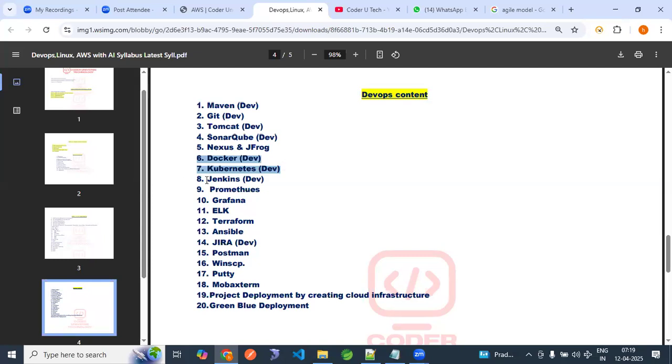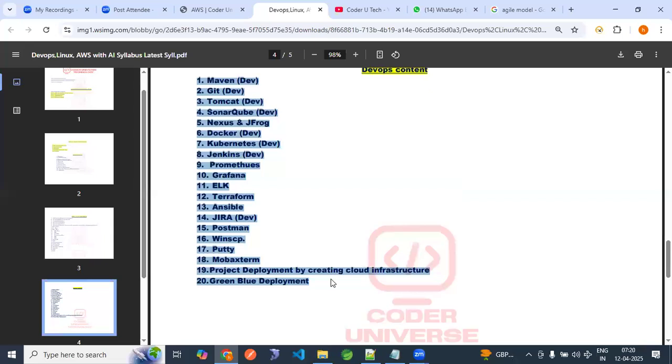Docker, Kubernetes, Jenkins. Whatever I marked as dev is from the developer point of view, but everything is required for DevOps. Prometheus, Grafana, ELK, Terraform, Ansible. Jira will be covered under Agile only. These are the tools, then blue-green deployment. So this will be our complete DevOps content, apart from Linux and shell scripting.